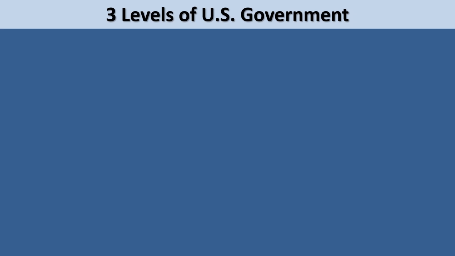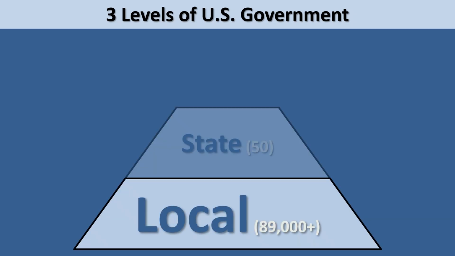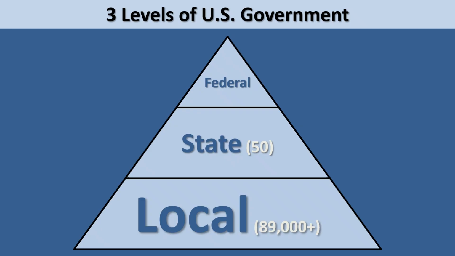There are three levels of government in the United States: local, state, and federal. The federal government is the government over all of the United States. Members of all three branches of the federal government meet in Washington, D.C. to carry out their governmental duties, which makes Washington, D.C. the capital city of the entire country.